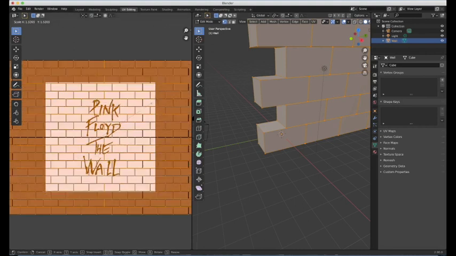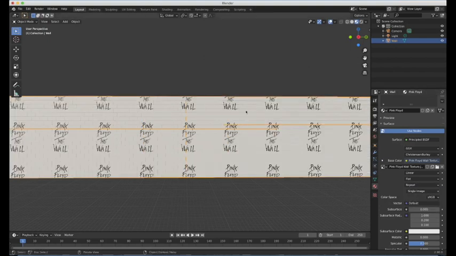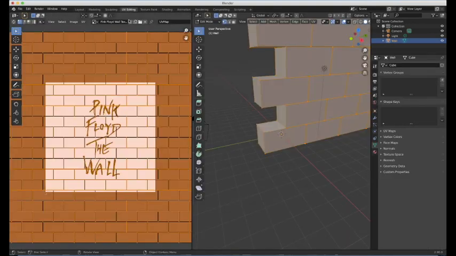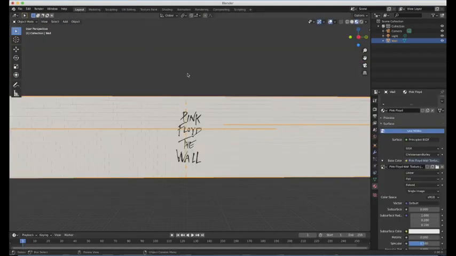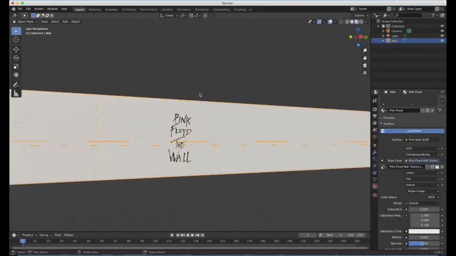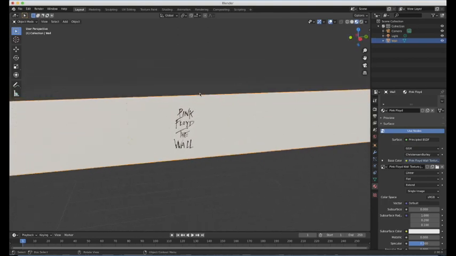You can play about with how big it is, and you can choose different types of tiling and that kind of thing. So the one I'm going to go with is extend, and I'm going to put it back the way it was there. So you can do all sorts of things, just get it exactly as you want it. So we're almost there. There's just one more thing I thought I'd bring up.